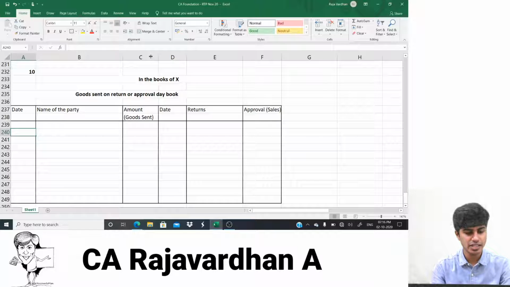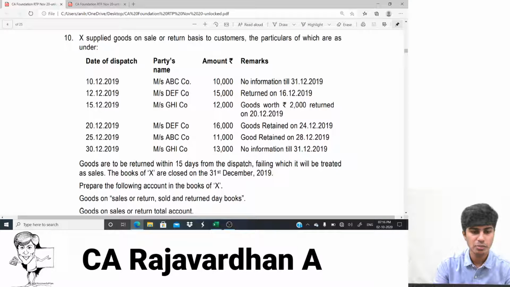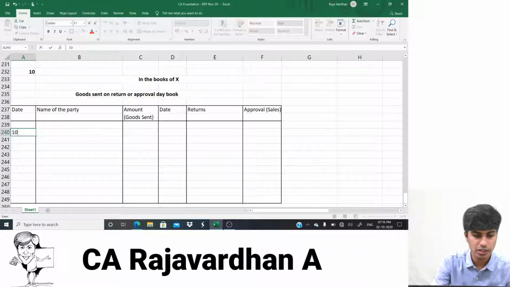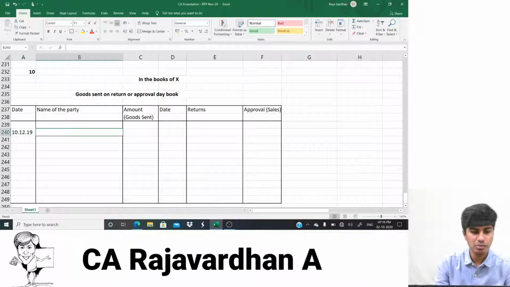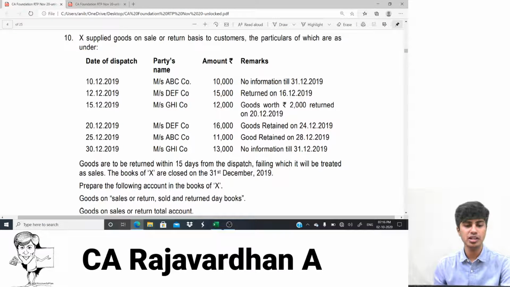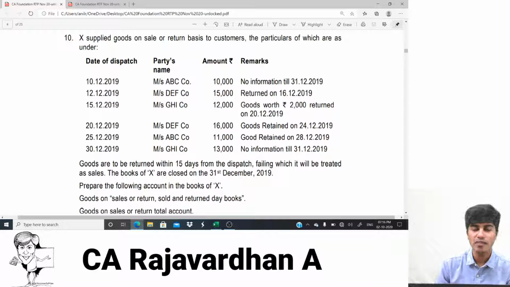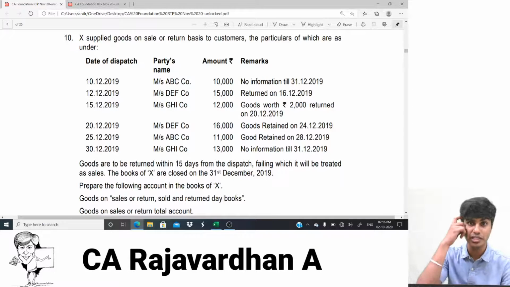Let's read the first transaction and the date as well as the person. So 10th of December 2019. Let us see what's happening. What is the name of the party? It is not Mrs., it is Messrs. That's how you name an entity. If it is a man, you call him Mr. If it is a female, you call her Miss, Mistress, or Mrs. If it is an entity, like a sole proprietor or a partnership firm, you call it Messrs.